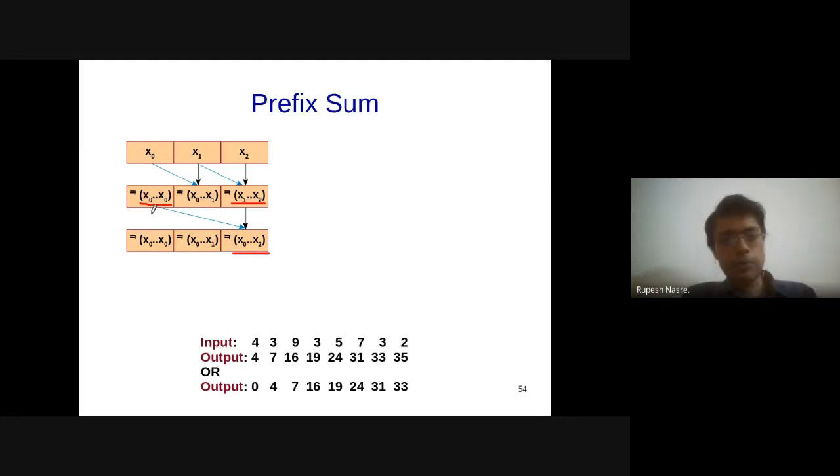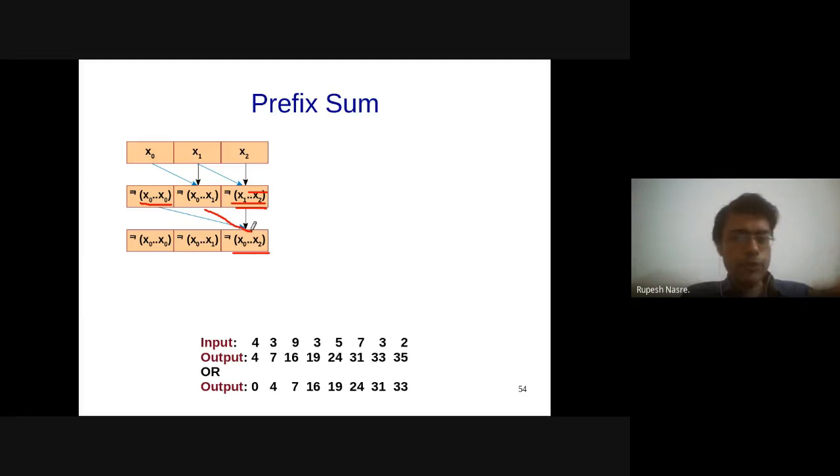It was also available previously, but I didn't want to do two sums in one step for the same memory location, for the same array element. So I'm going to postpone that to the next step. I could have done x0 plus x2 here and then added x1 to this location. That is also okay, but your calculations are going to be easier with respect to the offset if you follow a uniform strategy.